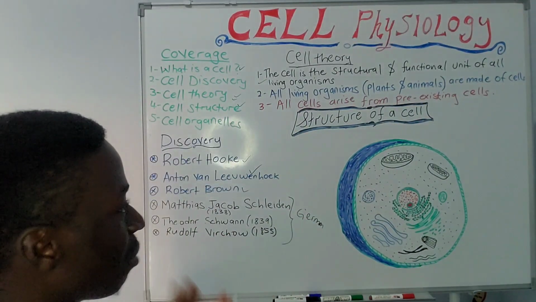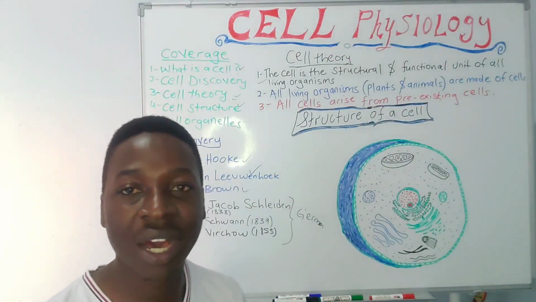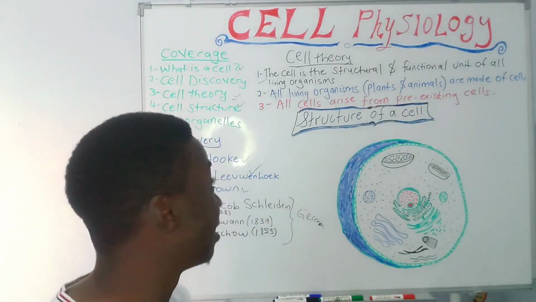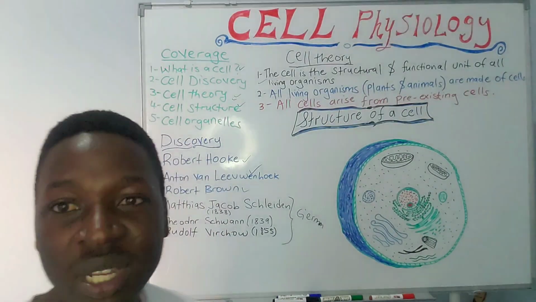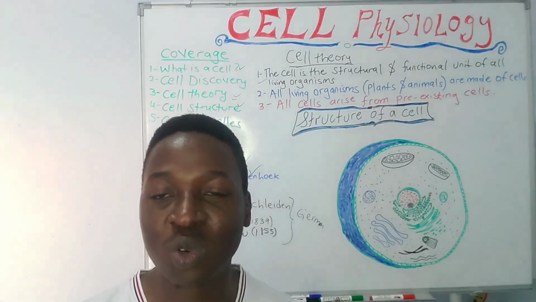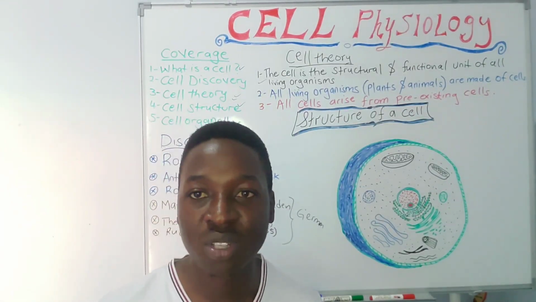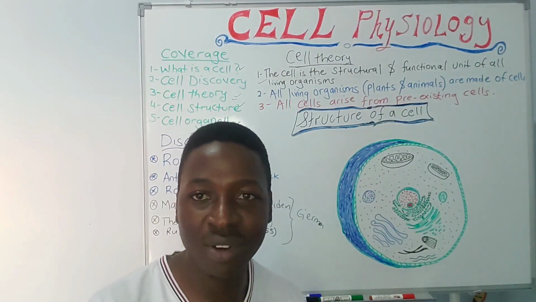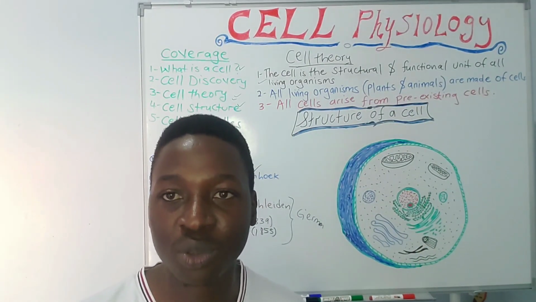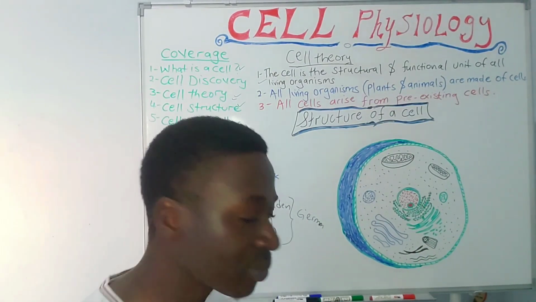So I think this summarizes briefly what a cell is, the cell discovery, and the cell theory. And straight away, we're going to move into the cell structure and want to know the different functions. Our approach is going to be to look at the different components of the cell, and then we shall attach function to each of them.